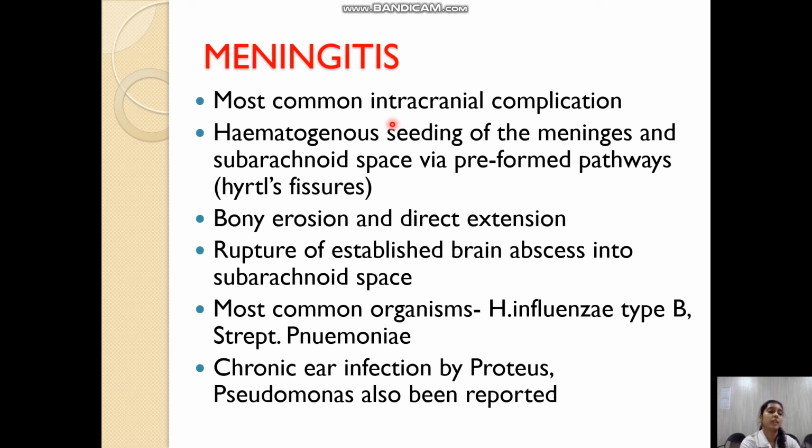Now we're coming to the intracranial complications, starting with meningitis. It is the most common intracranial complication. Hematogenous seeding of the meninges and the subarachnoid space via preformed pathways like Hyrtl's fissure leads to involvement of the meninges. It can also occur due to rupture of an established brain abscess into the subarachnoid space. The most common organisms are Haemophilus influenzae type B and Streptococcus pneumoniae.